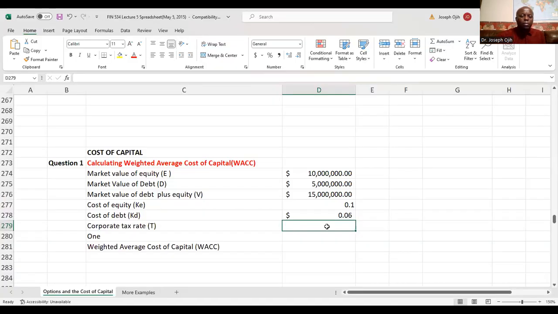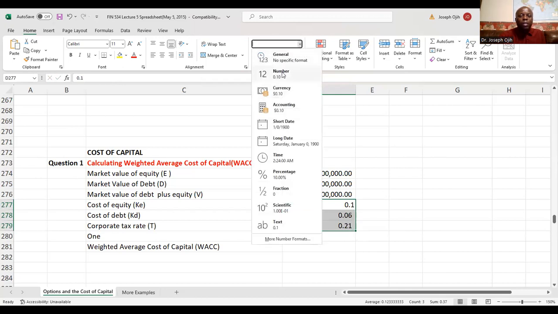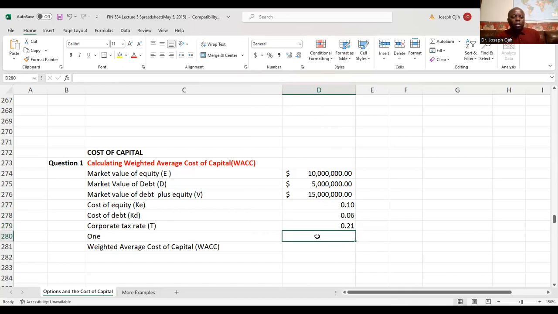21%, which when we change it to decimal is going to be 0.21. Oh, this one is changing to currency, so I'm going to change it back to a regular number. Okay, so we are ready to calculate.